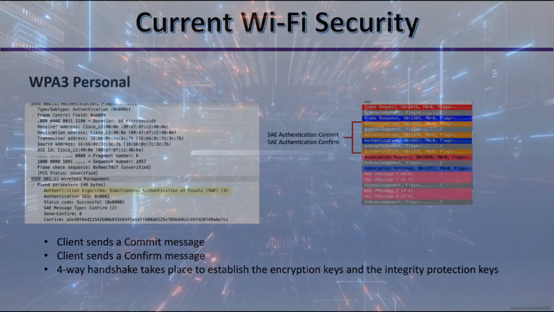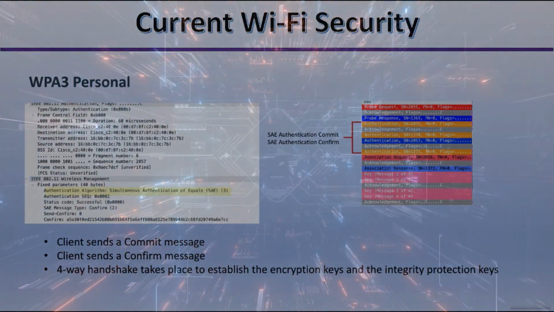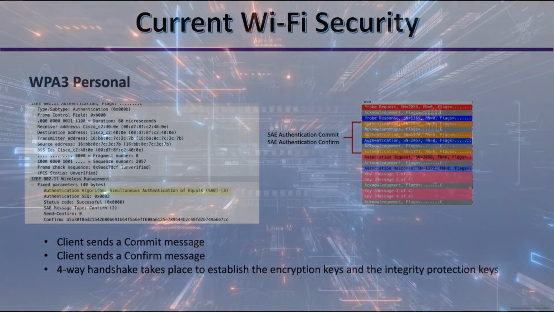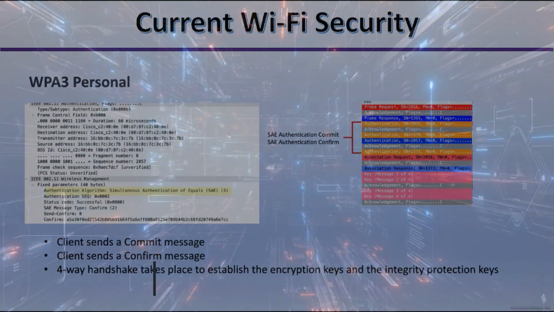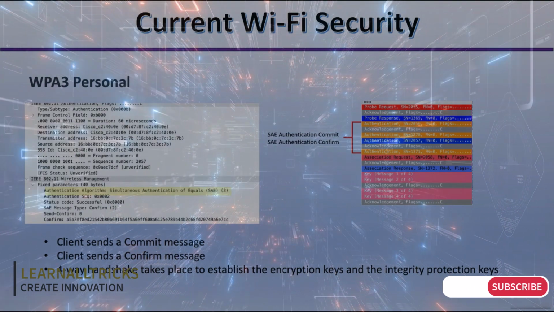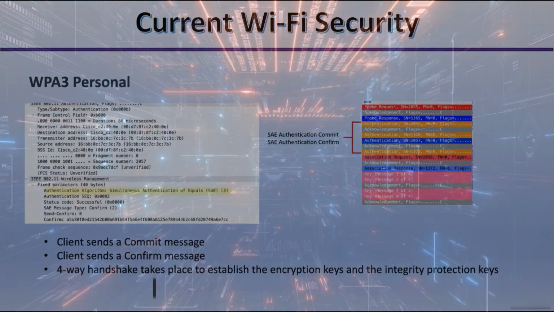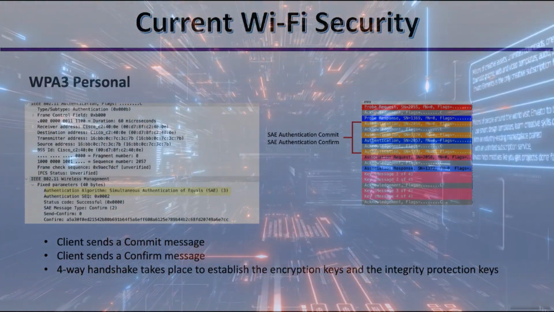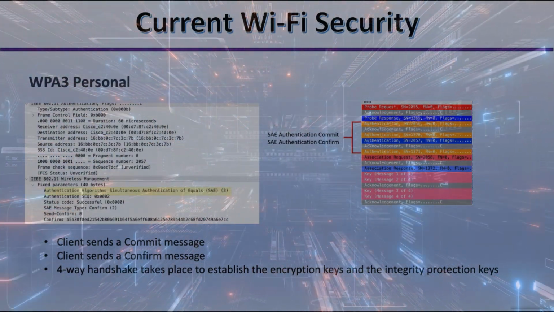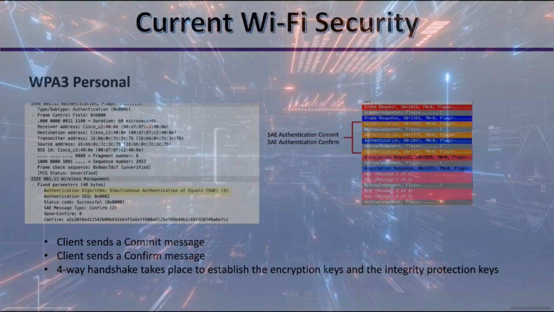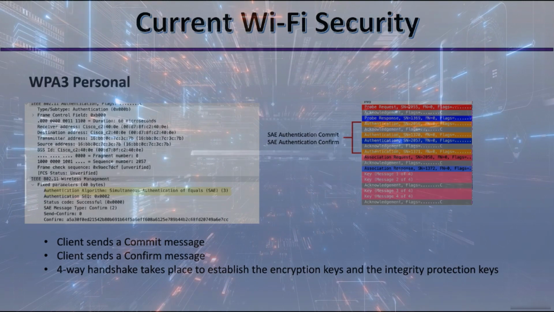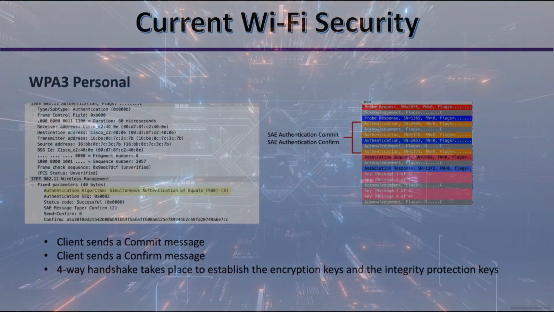A random element refers to a randomly generated value, typically a large number, that serves as an input in the key derivation process, and it adds an element of unpredictability to the authentication process, making it more secure against potential attacks. The scalar acts as another piece of information used in deriving the shared secret key. It combines the random element to contribute to the generation of a secure and unique key for the client and AP.